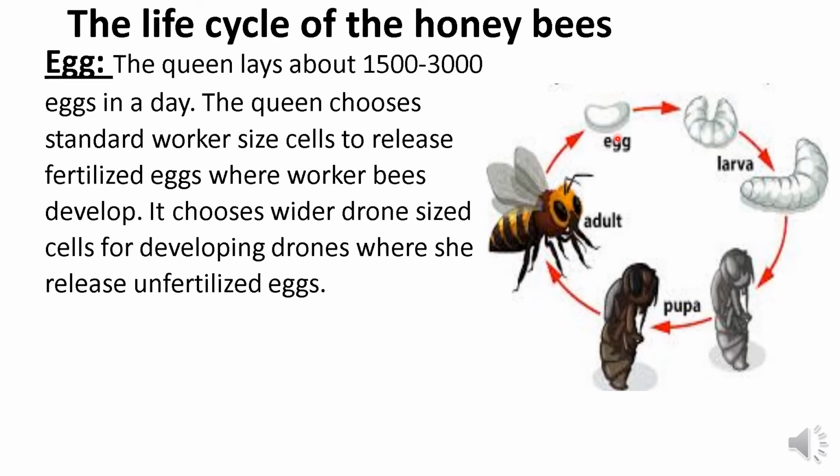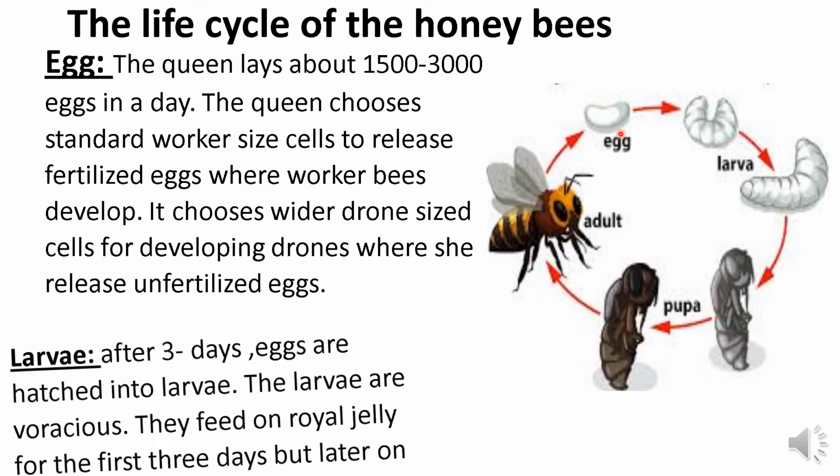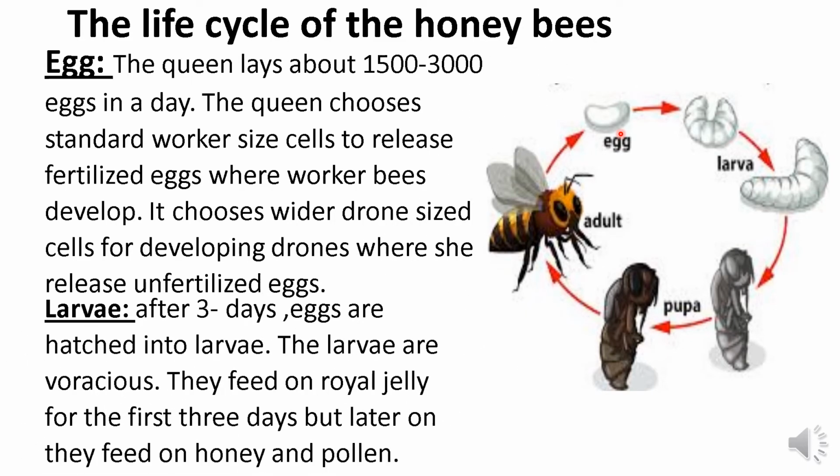She chooses wider drone size cells for developing drones, where she releases unfertilized eggs. The fertilized eggs develop into worker bees, and the unfertilized eggs develop into drone bees.